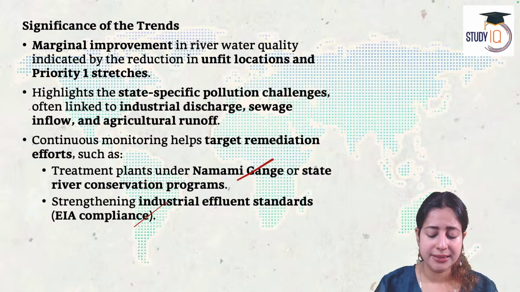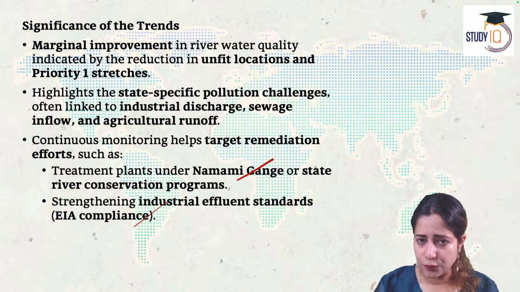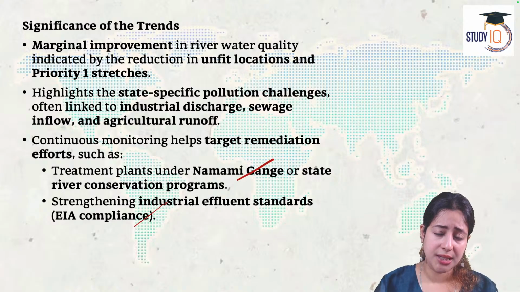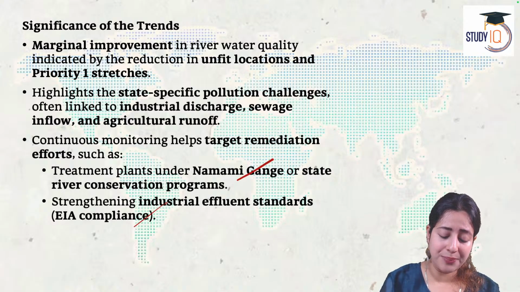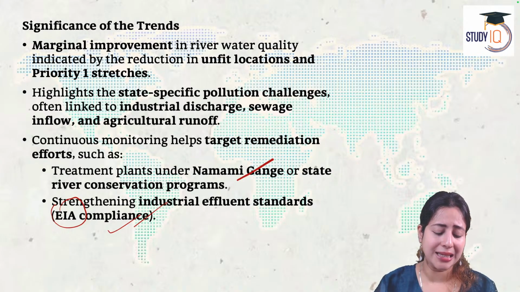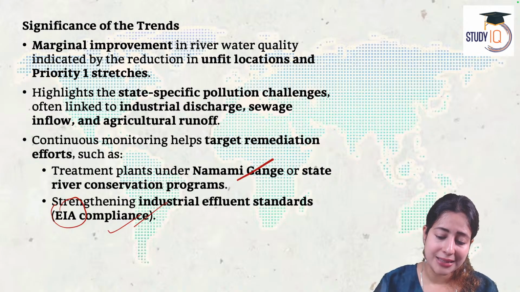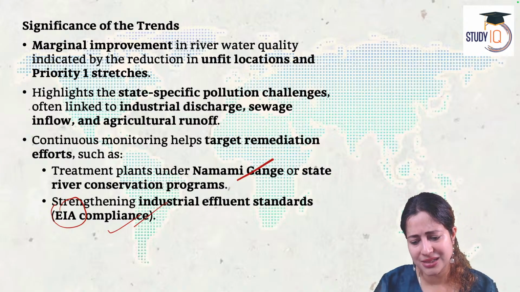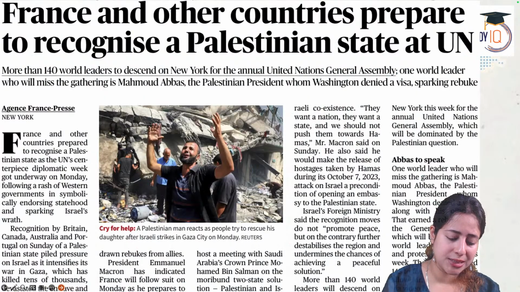So we have projects like Namami Gange, and river integration schemes. But today, what we really need is better EIA compliance, environmental impact assessment. Before you allow a factory, before you allow a piece of land to be cultivated, please conduct an EIA. That is a better approach rather than first allowing a factory and then later trying to control. That doesn't work. Switzerland, waste management, yes, all these are wonderful lessons we can learn from.